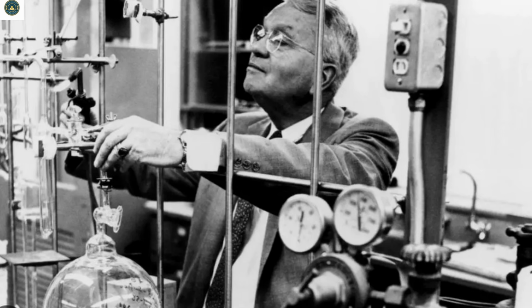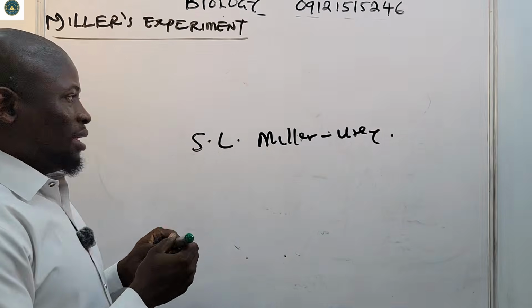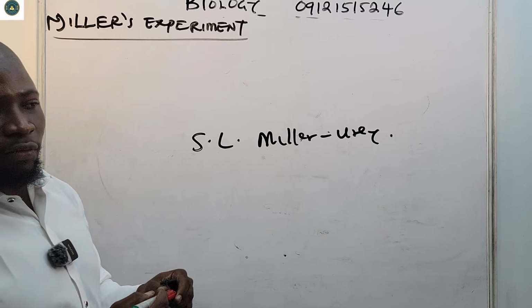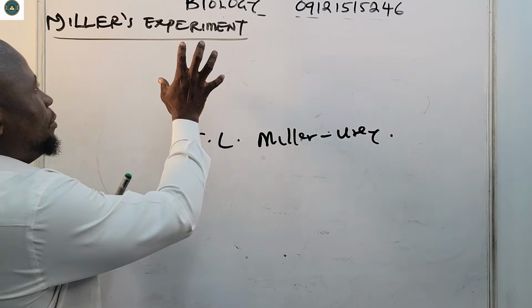It's called S.L. Miller. Miller carried out the experiment under the supervision of Urey. What was the aim of this experiment?